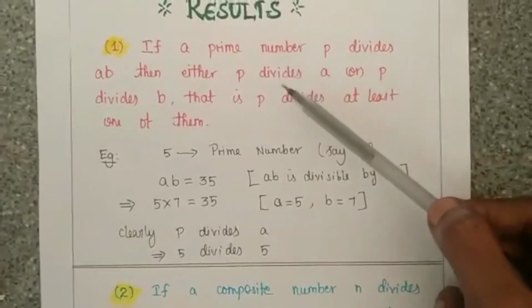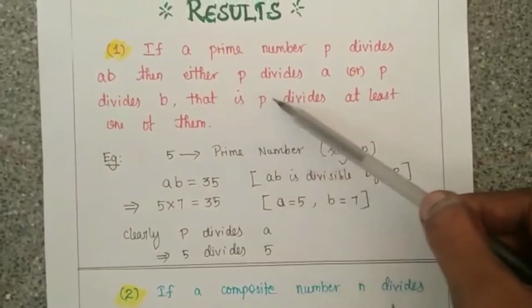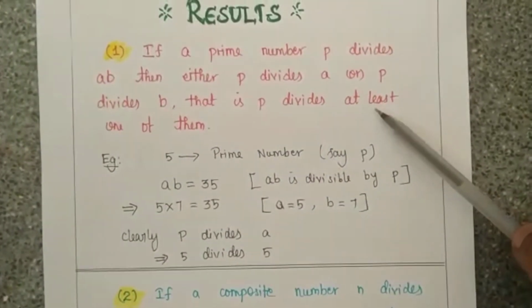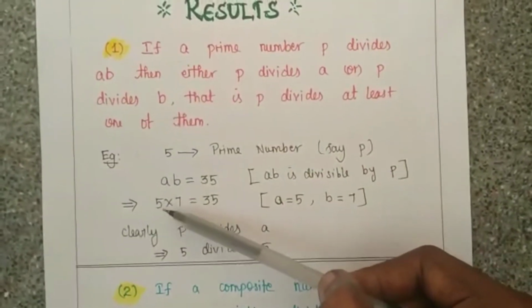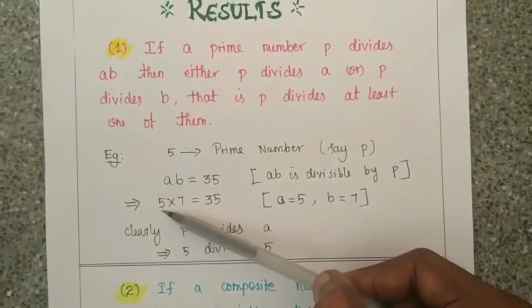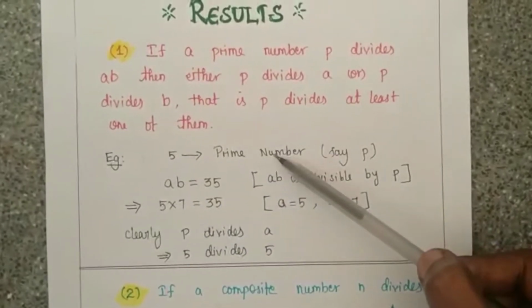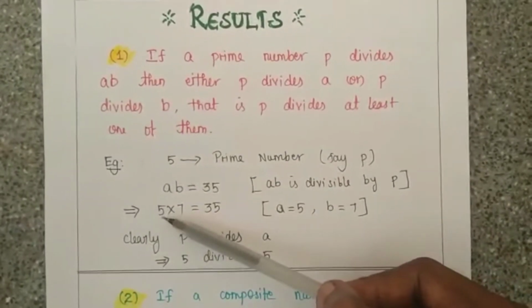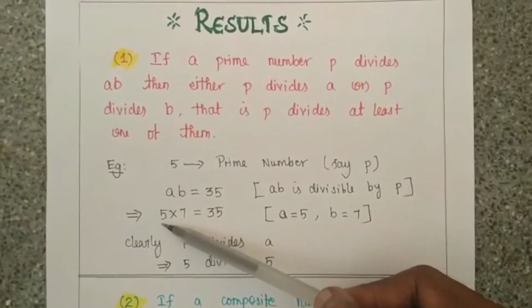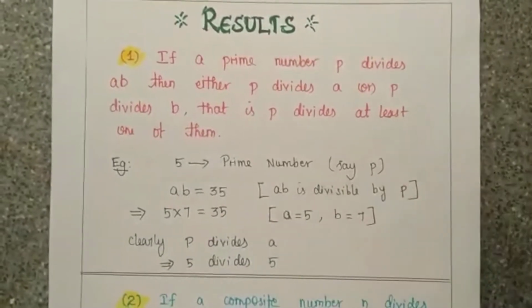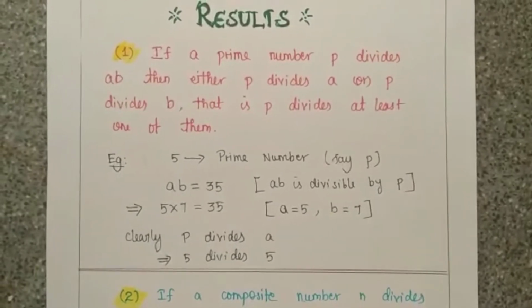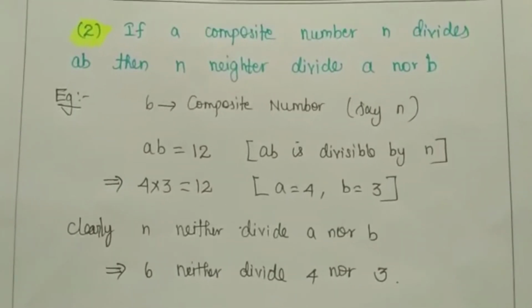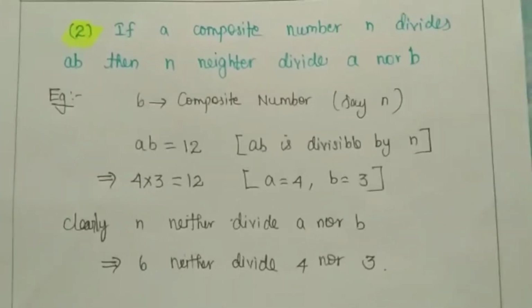They have given in the statement, P divides at least any one of them. So one of the numbers here is 5. So P divides one of the numbers, that is 5. So here the result is proved.